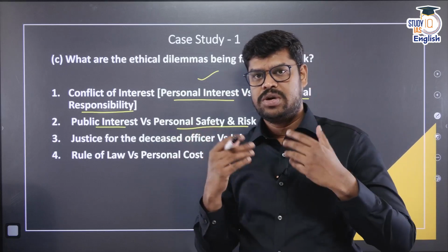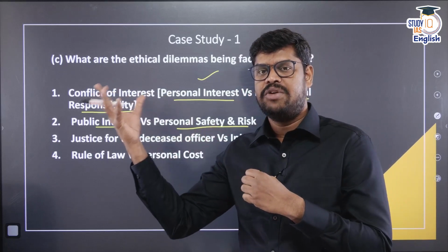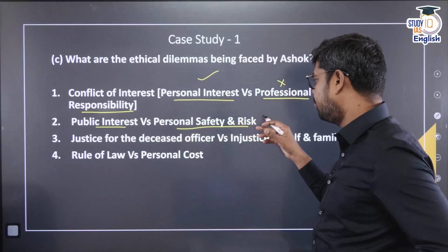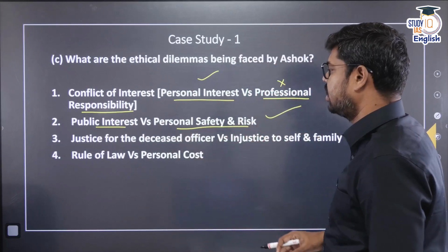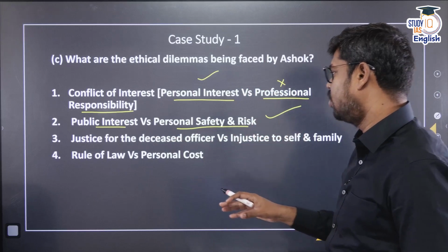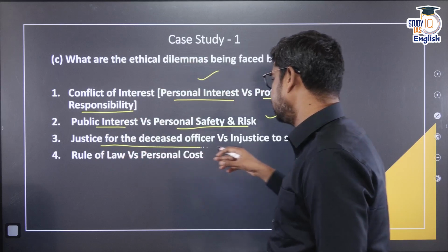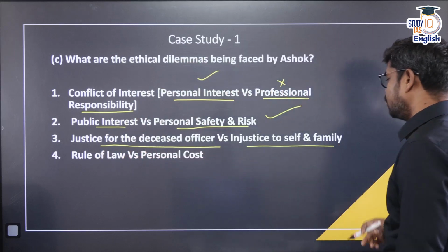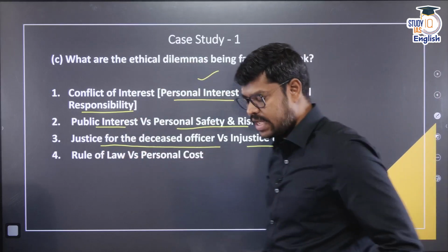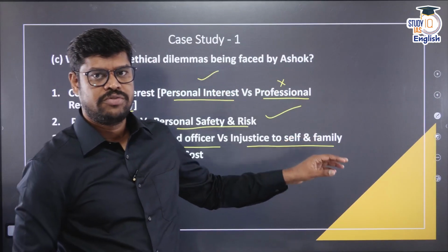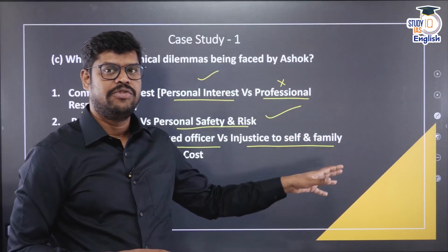He may be also at risk because of the nexus. The mafia can even kill him or any of his family members. So there is a lot of personal safety and other risk that he has to go through. That is the next problem. And then the next ethical dilemma, that is justice to the deceased police officer versus injustice to self and his family. Okay, he may take very seriously that he wanted to ensure justice to the police officer who has lost his life in the line of duty.